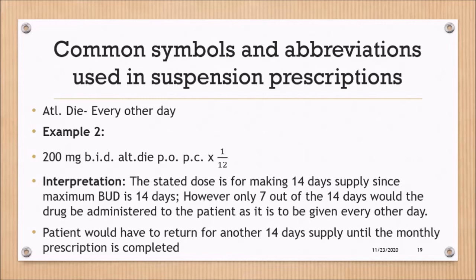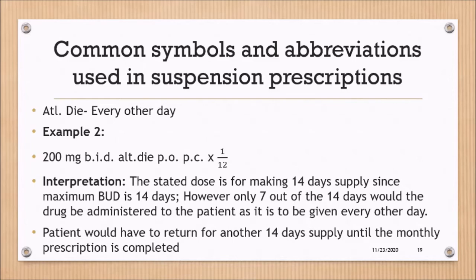Therefore, if you're going to be preparing for 14 days, that is 7 times 2, it means that the person will now be taking drugs for a total of 8 days. Of course, it's not 8 consecutive days, but every other day for 8 days, okay? So the patient would have to return for another 14-day supply until the monthly prescription is completed.